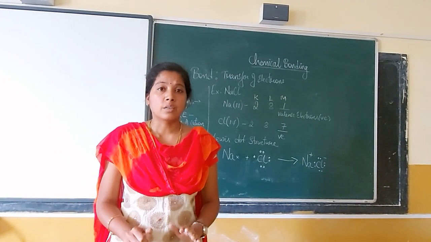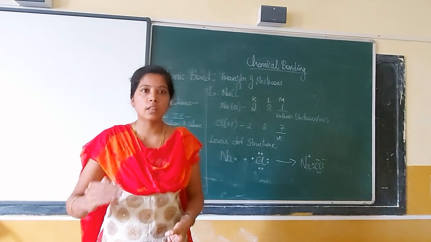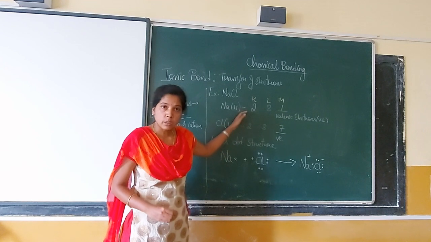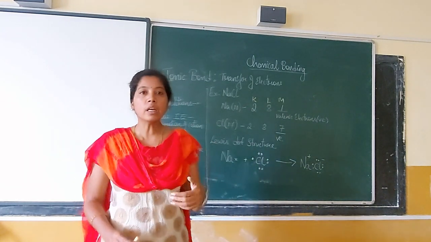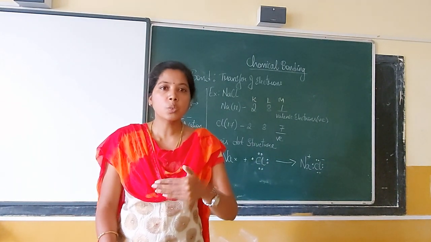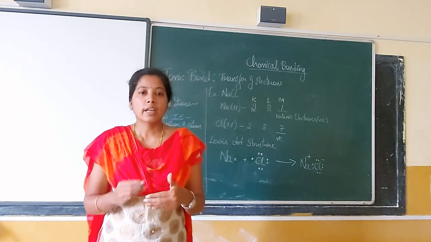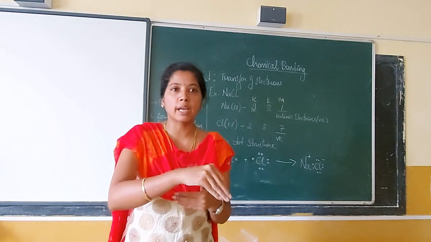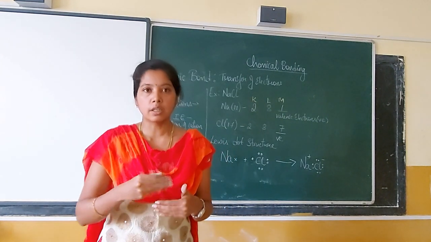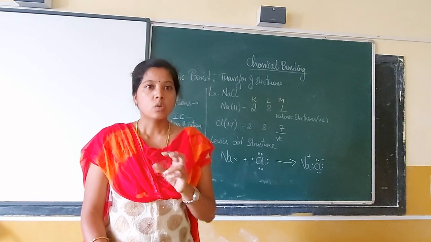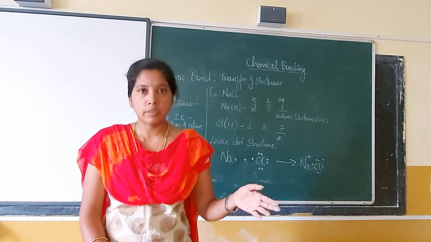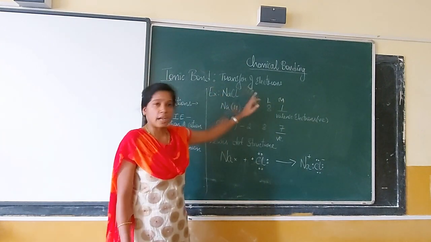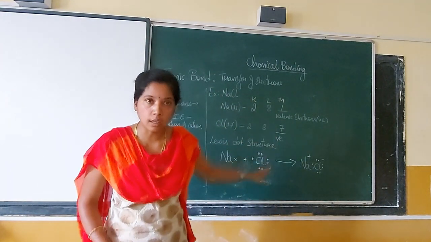These are the electrons which are participating in the transfer or gain. The inner core electrons will not be participating. The reason is that they are very close to the nucleus, so the nucleus will be holding them tightly and they cannot move freely. Usually the last electrons are the ones which can move around because the nuclear charge is not that strong. So they are the ones which will undergo transfer or be shared. We are talking about ionic bonding, so we have to see how the transfer of electrons occurs.